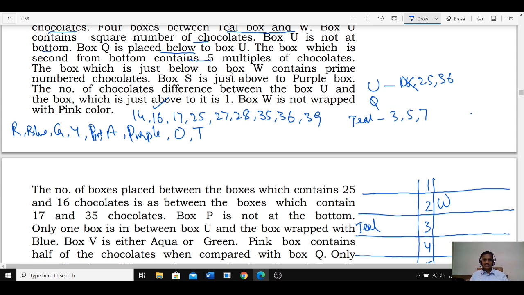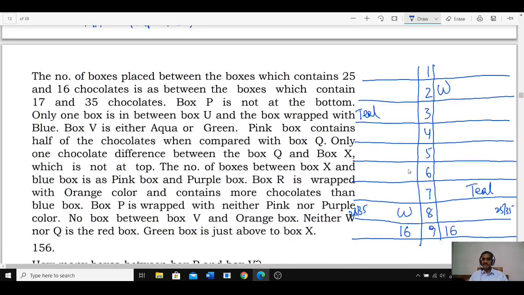Next one. And the box which is just below W contains prime number chocolates. Now among these numbers, what is the prime number here? Only 17. Hence immediately below W there must be 17. So the first case is completely ruled out. Below W there can't be 16 here, and this is ruled out. Now we are left with this one. Hence this will have 17. Clear? Now this is W. W at this place. Now the number is 17. Now we are left with only this case. This is ruled out. Then next one.